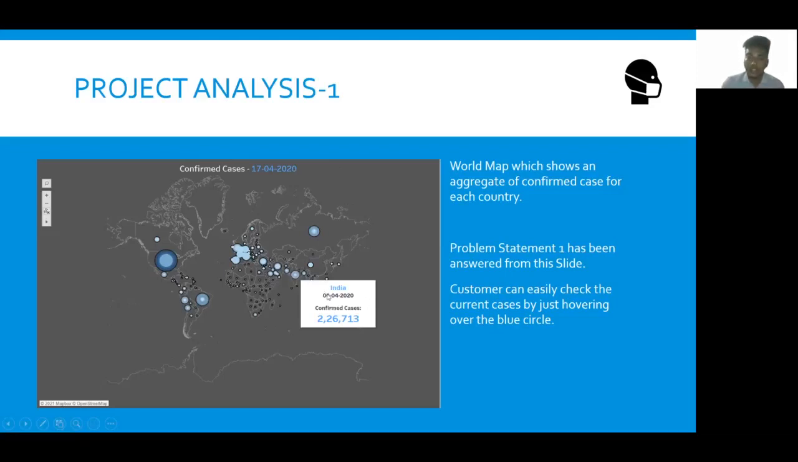Similarly, this is just a screenshot. We will go for a live dashboard after the presentation. You can see various circles in various countries which depict the country name, the date, as well as how many confirmed cases are present. Visualizing only the map, we can see that the USA has a large circle. That means the USA has a large number of cases. So this is the answer to our problem statement 1, where the customer can easily check the current cases by just hovering over the blue circle.